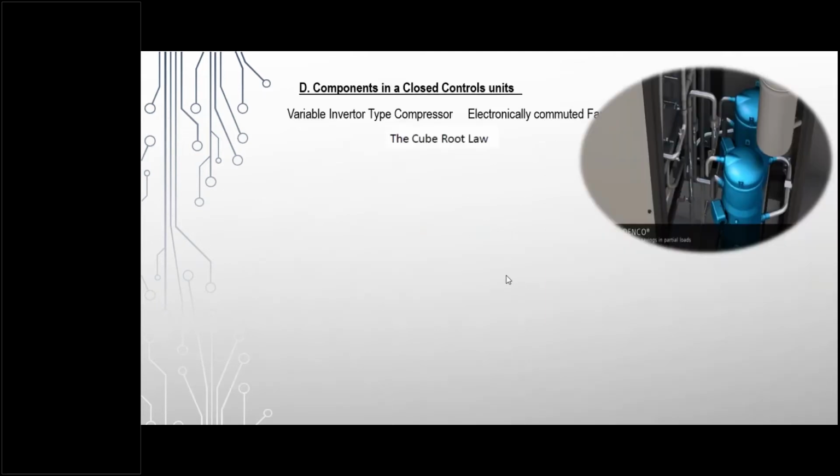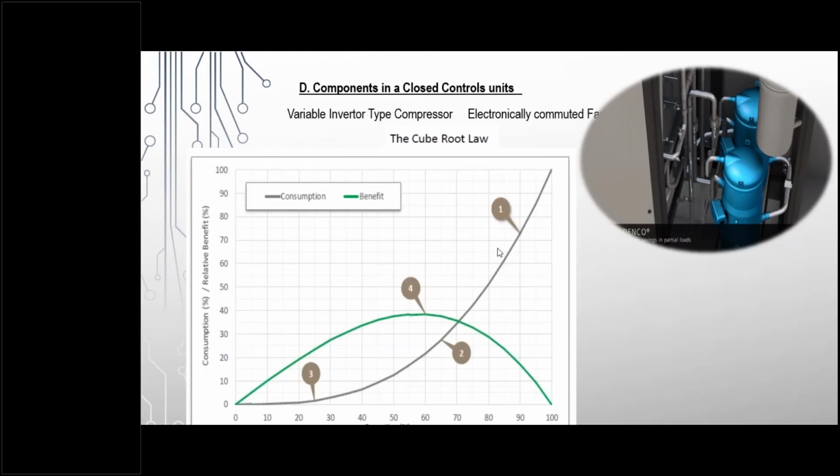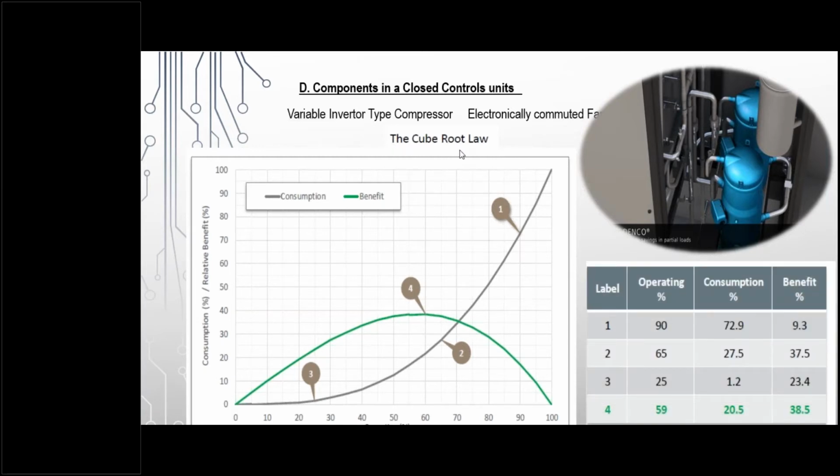So let's look at SHR, sensible heat ratio. Total cooling is sensible plus latent cooling. Sensible heat ratio, SHR, is sensible cooling divided by total cooling. We looked at what sensible heat and latent heat are. In any technology room, the cooling load would be mostly sensible, which is an increase in temperature. Latent load would be less. So close control units are primarily designed for high sensible heat ratio, not for latent. As I said, SHR of a CCU is 0.9 to 0.95. Comfort AC is 0.65 to 0.7.